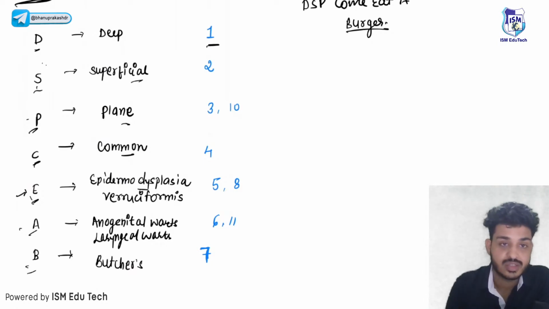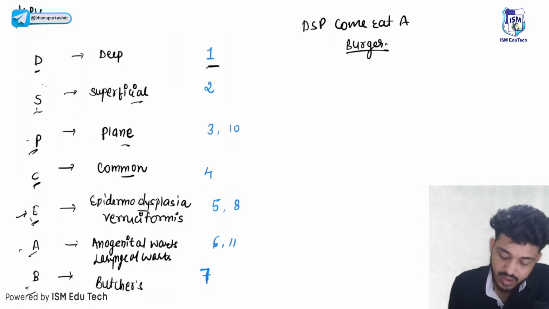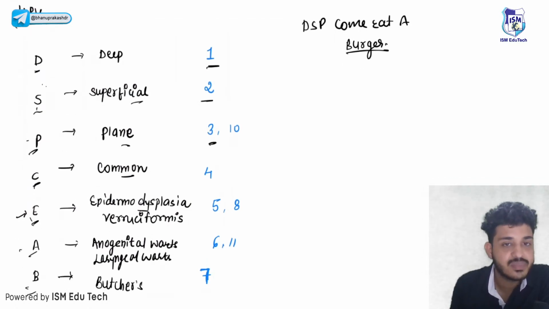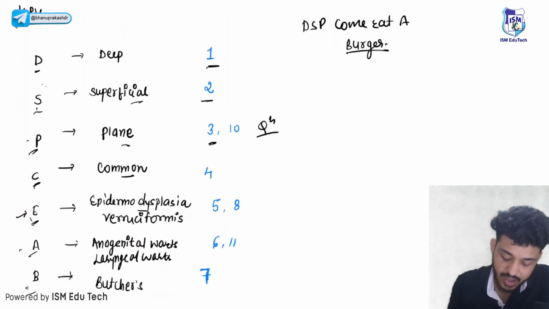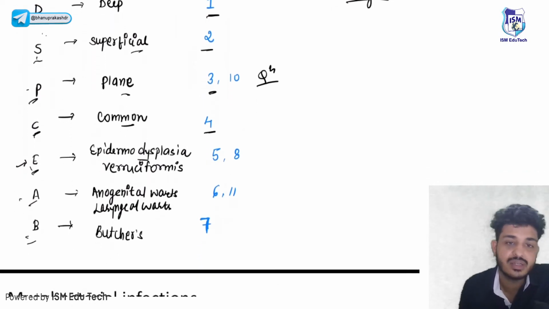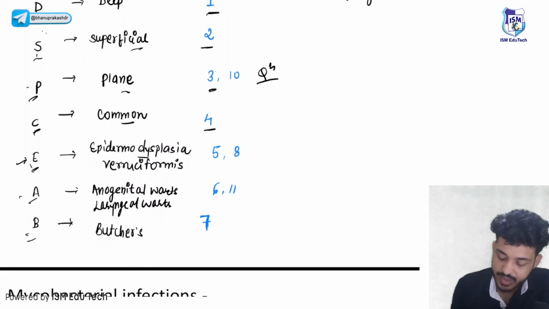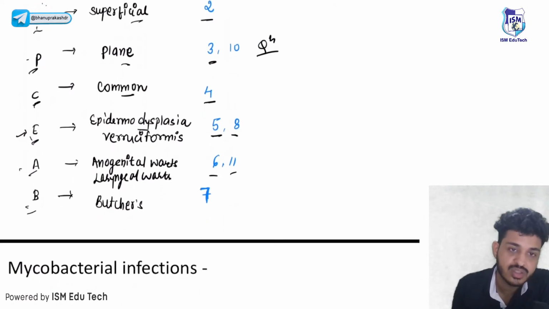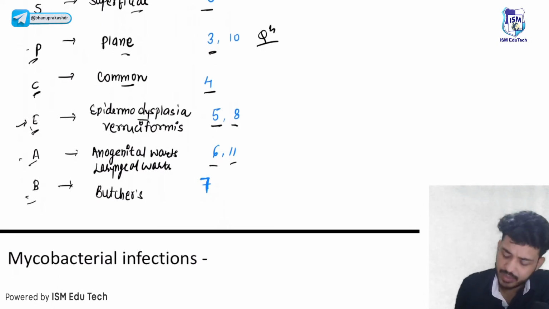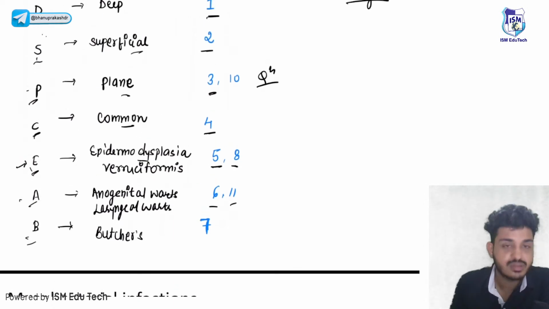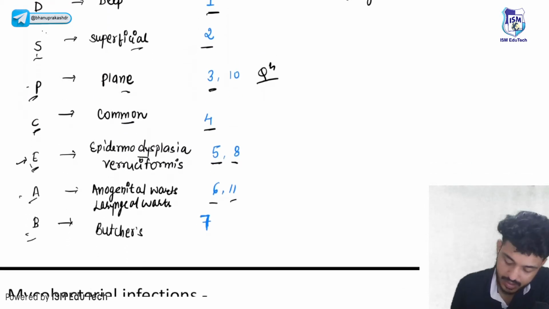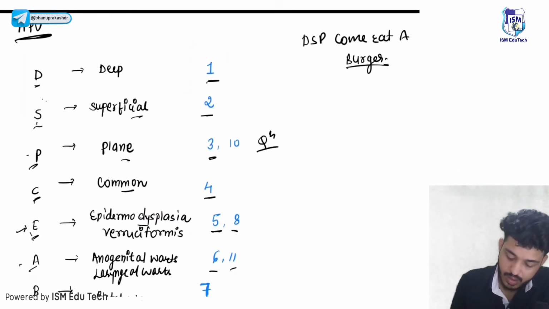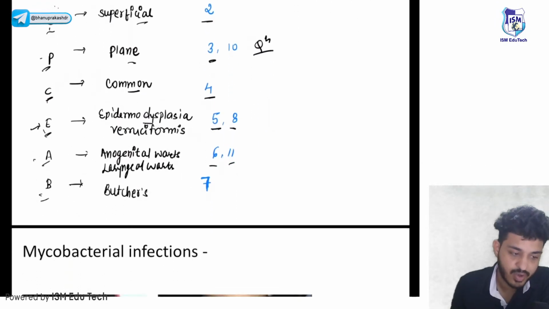D is 1, so molluscum, HPV type 1. S for type 2, P for plantar, that is type 3 or 10, that is the previous year question. Next one is your common warts, that is subtype 4, and for epidermodysplasia verruciformis, that is your 5 or 8. And 6 and 11 you already know, these are your anogenital warts. And laryngeal warts and butcher's wart. So this is the thing you should remember, with the help of this mnemonic, right?